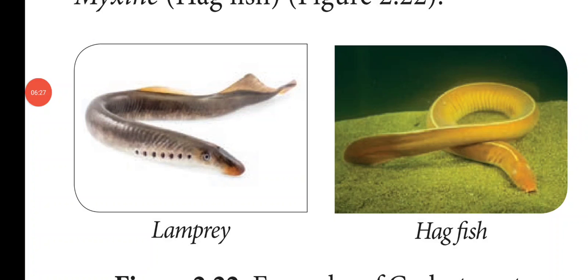So the unique features of the class Cyclostomata are: they are poikilothermic, they are jawless aquatic vertebrates, and they are ectoparasites. The mouth is circular, without jaws, and suctorial. Cranium and vertebral column are cartilaginous. They are marine, but they migrate to fresh water at the time of spawning. The name of the larva is ammocoete larva. After metamorphosis the larva returns to the ocean. Examples: Petromyzon and Myxine.